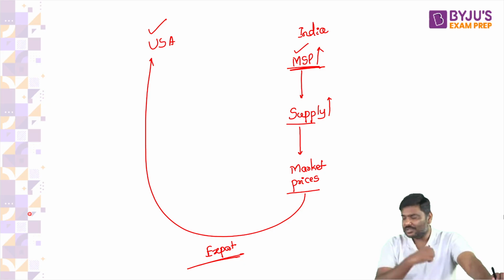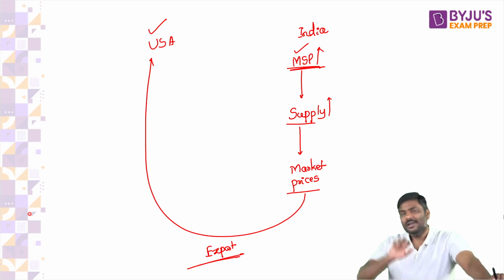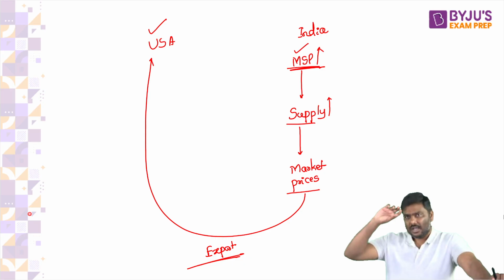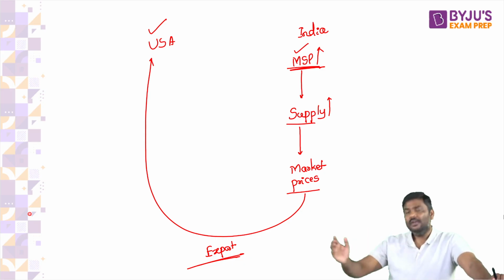What if everybody will start cultivating only wheat in India? What about rice? What about vegetables? What about tomatoes, my dear? Tell me, what about tomatoes?